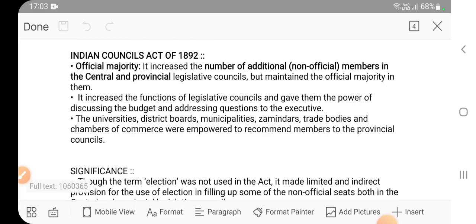but more number of non-official members were included in the legislative body. Why? Because more and more Indians were demanding their representation in the legislative body. So Britishers agreed that okay, we will increase the non-official strength of our body. Non-official membership was increased, but again, non-official means what? It is for only namesake.